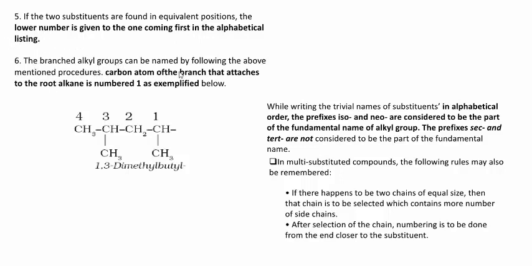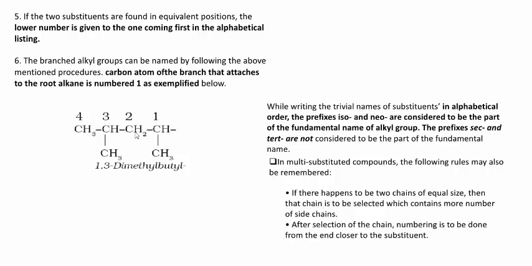The branched alkyl groups can be named by following the above mentioned procedures. The carbon atom of the branch that is attached to the root alkane is numbered 1, as exemplified below. See here, this is one compound. It indicates 1,3-dimethyl butyl. See here, 1 methyl group is present here and 3 also. Here also a methyl group, 1,3-dimethyl. Okay, this is not completed here.